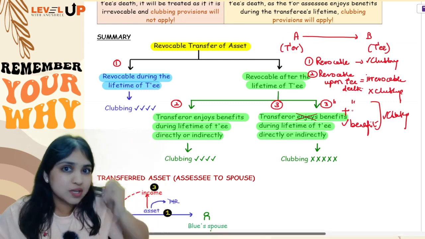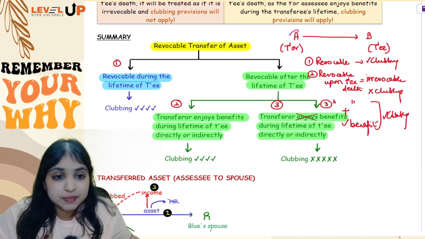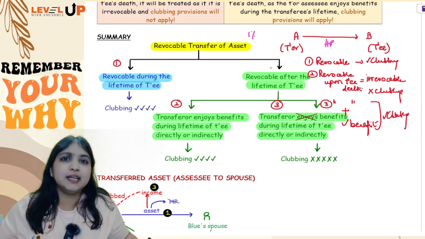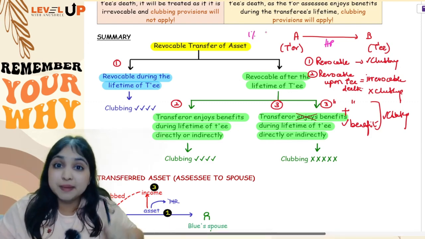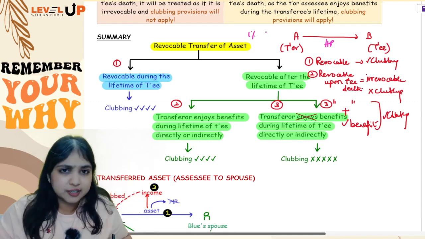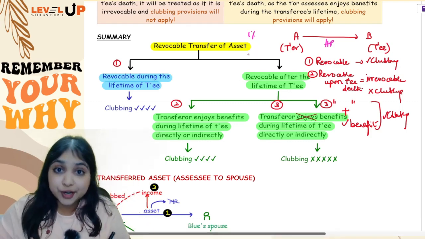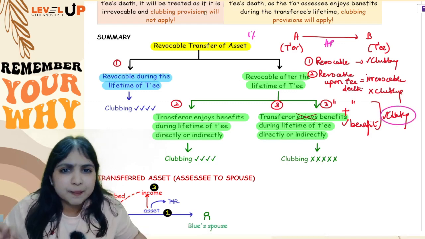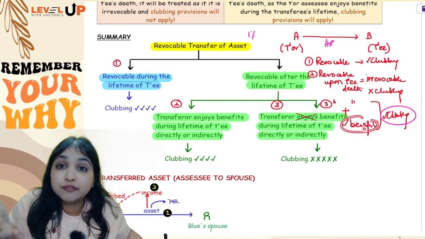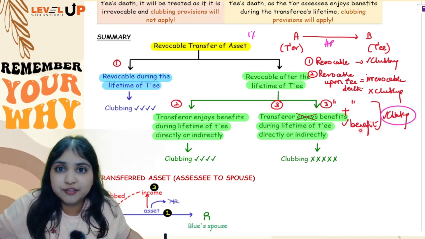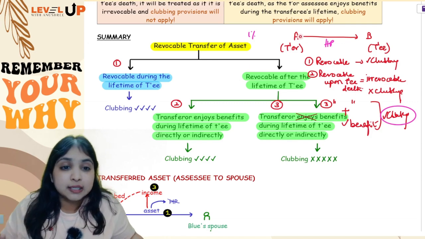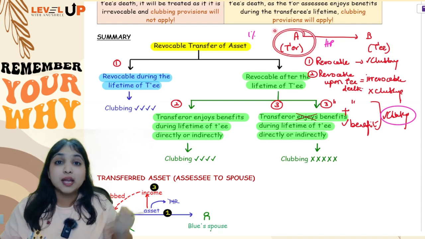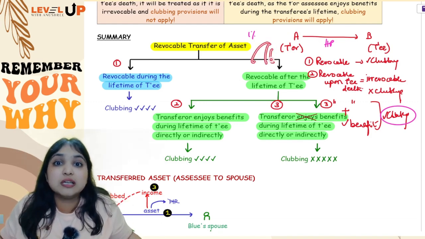Now see, I am saying over here that the transferor is enjoying any benefit directly or indirectly, which means I'll give you some examples. Maybe, for example, Mr. A transferred one house property to B. Okay, and 1% of the rental income he is going to enjoy during B's lifetime, or 1% of the rental income his spouse is going to enjoy during B's lifetime. Only 1%, guys, still clubbing provision will apply. Why? Because some benefit, they're not quantifying how much benefit. The law is not quantifying how much benefit. Law is saying some benefit the transferor is enjoying directly or indirectly. Directly means he himself is enjoying. Indirectly means his spouse, his children, his family is enjoying.